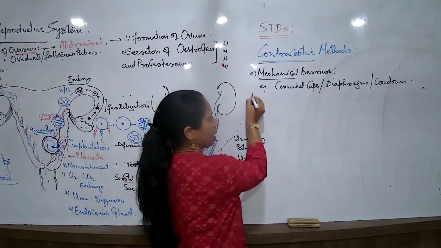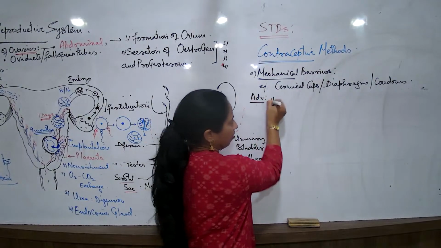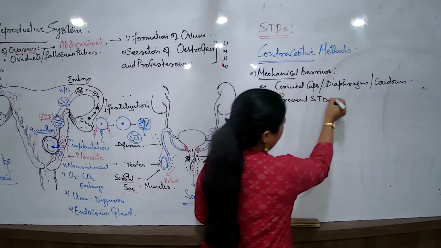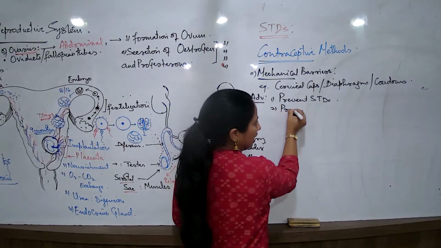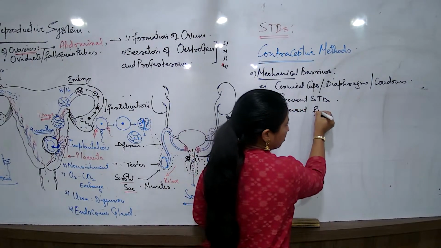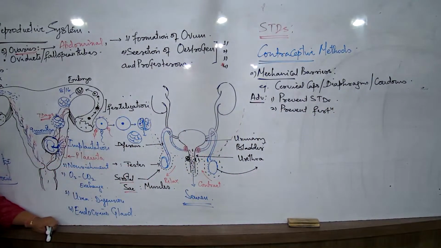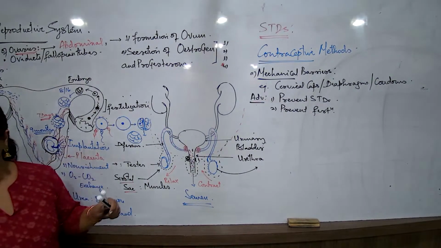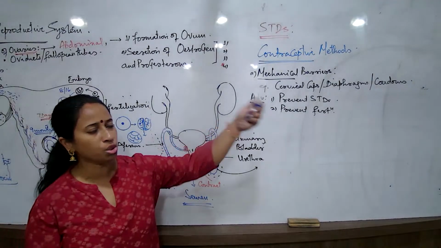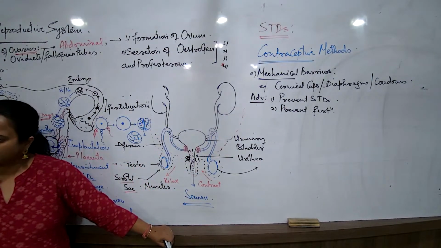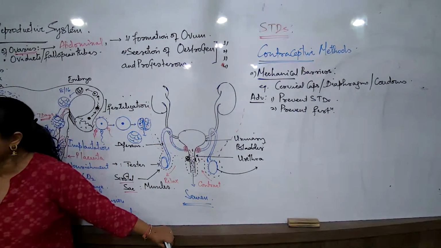So when I talk about the advantage, they prevent STDs, yes. And can they prevent fertilization? Yes, they can prevent fertilization also. But they prevent fertilization only for a short period of time, this is not a permanent process at all. Now if a person would use any of these membranes, is it possible that the person may suffer from some minor infections?